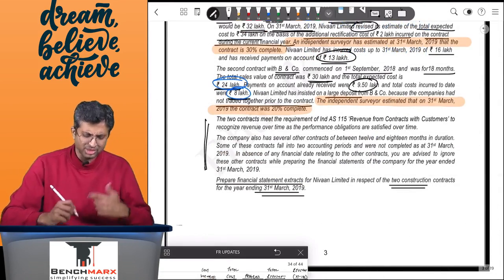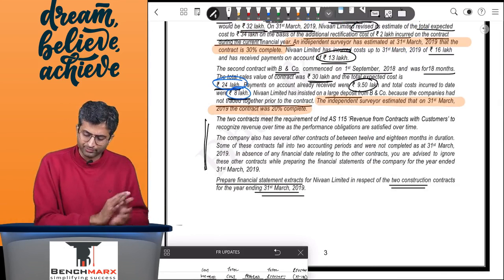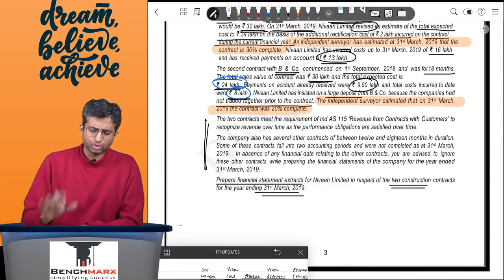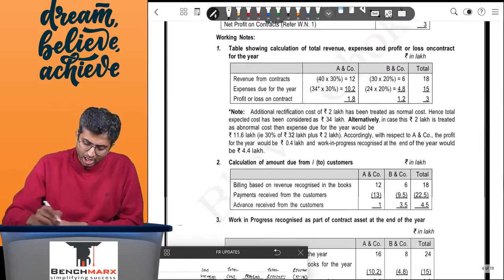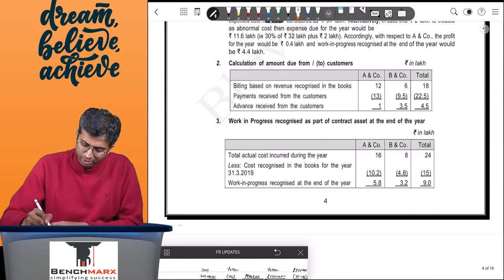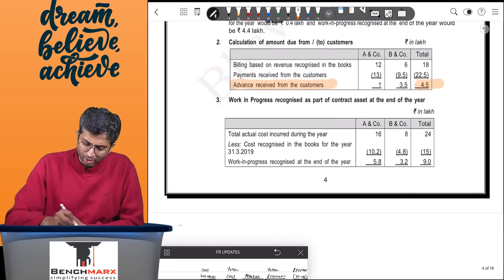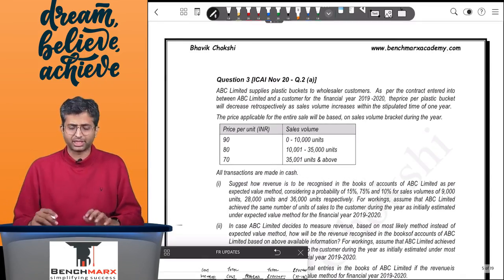The other part of the question just mentions that the contract is as per Ind AS 115 and assuming there are no other contracts or there are several other contracts, but we have to just focus on these two. What will be the effect? So if you go to see, your final number should ideally tally 3 of profit, 18 and 15 of revenue and cost of goods sold. 4.5 is the amount due to the customer, that is the advance received from the customer, and work in progress as a part of the asset is around 9, and this will be appearing in the financial statements.